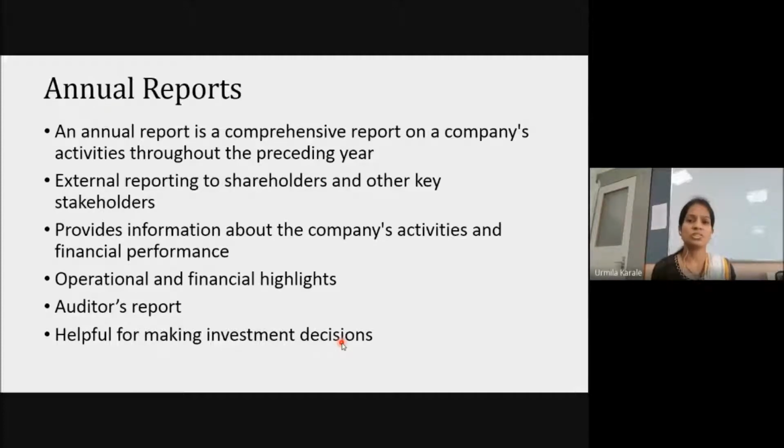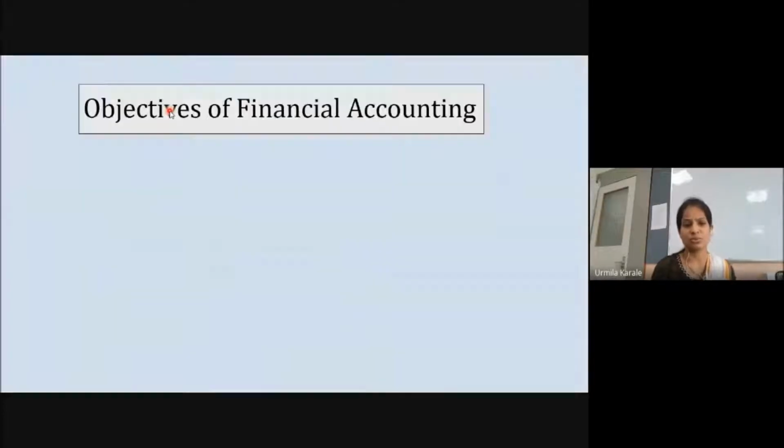Employees are going to decide whether they want to be in that company or they want to join some other company because there's no future growth prospects in the company. So each and every stakeholder will be looking at these reports from a different perspective. For making different decisions, these different stakeholders are going to refer to the annual reports.